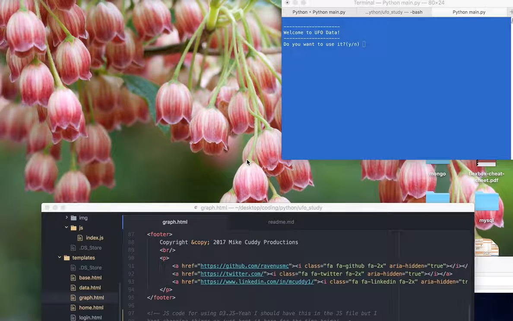Hi, this is Mike Cuddy, and I'm here to talk to you about my latest project using Python and Flask and Pandas. So it's another data science project, and actually it's a redo of a project I did almost last fall or late summer, so almost a year ago now.